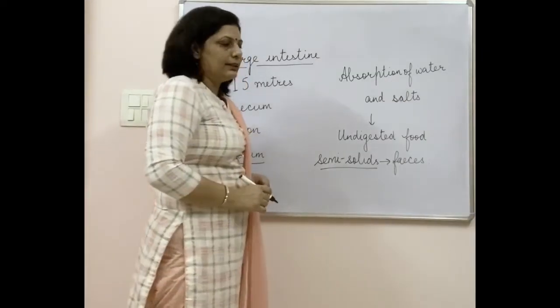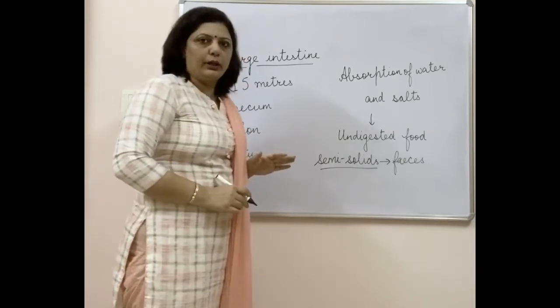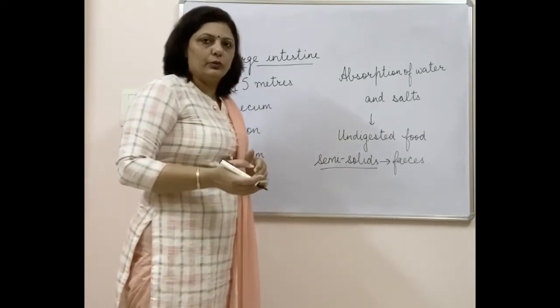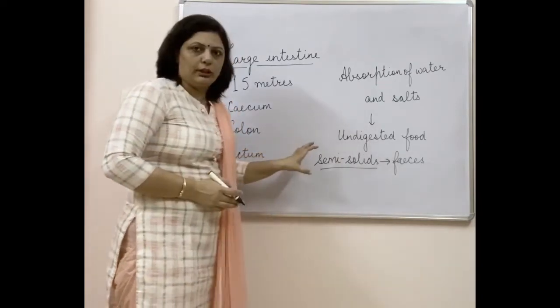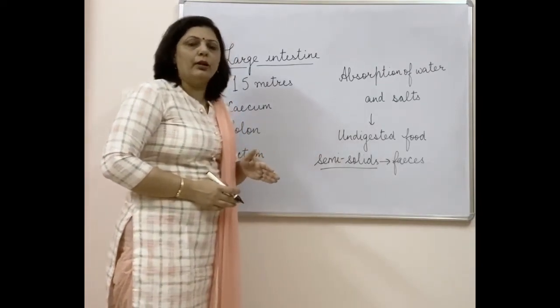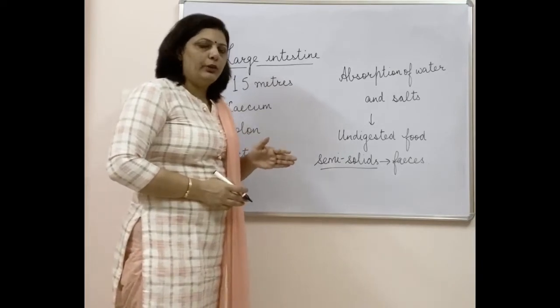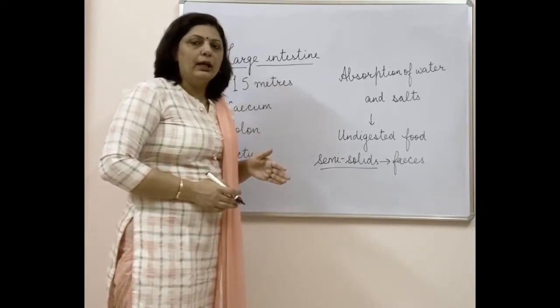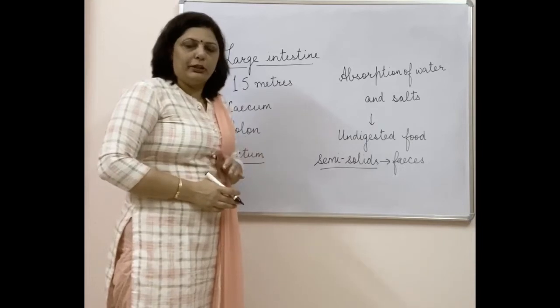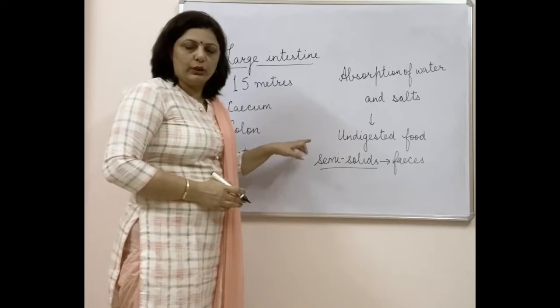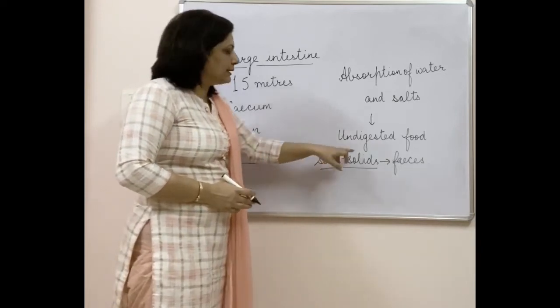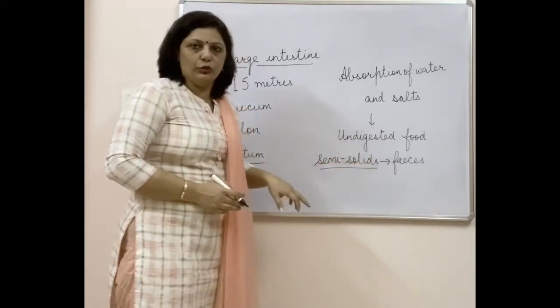Now this feces is to be removed from the body after certain intervals of time. It will not remain there for a long time, and it should not, because it is the undigested waste which is not required by the body, and until it is eliminated we cannot have more food inside the body, because this feces is actually of no use.